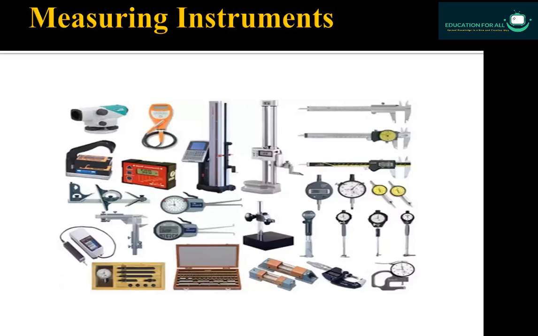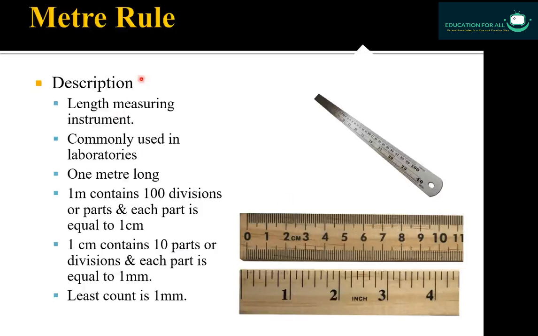Now come to the measuring instruments. In the first chapter of the physics book class 9, there are so many instruments which we will discuss, but now we are going to discuss just two measuring instruments, that is meter rule and the measuring tape. First of all, come to meter rule. In this picture you can see the meter rule here,